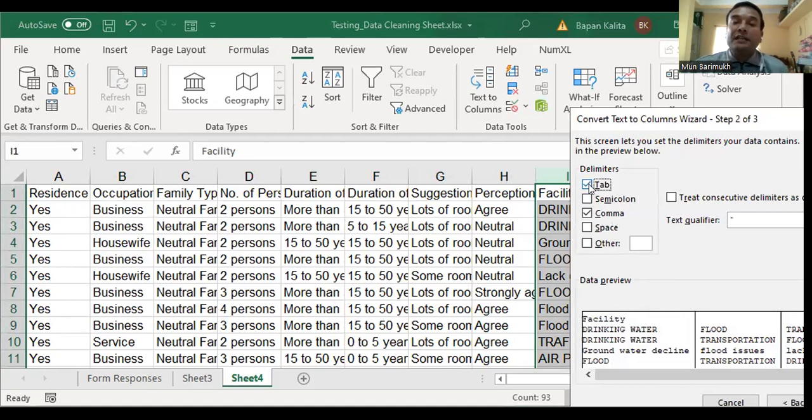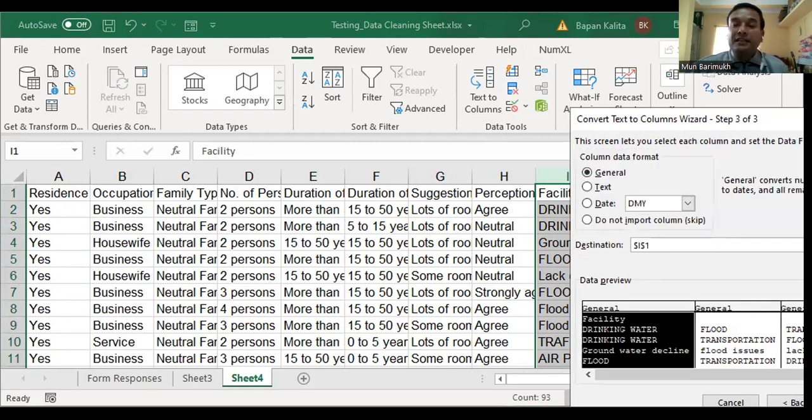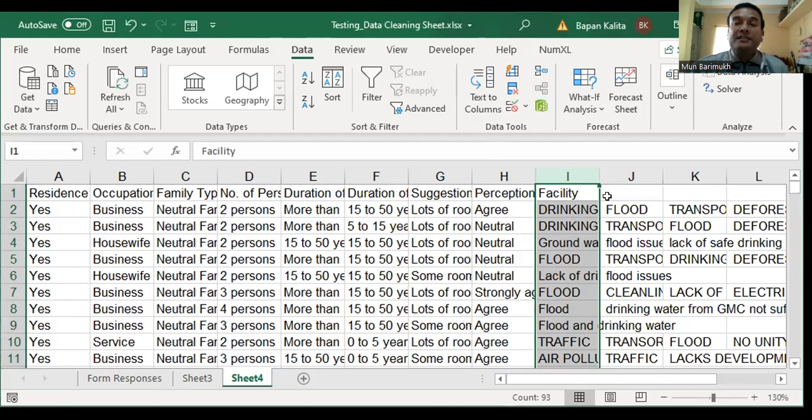I have already done something, that's why the Tab option has not been ticked. Your job is to untick Tab and then click only on Comma, and then click Next. Then click Finish, and you will see these are all in different columns for every comma.